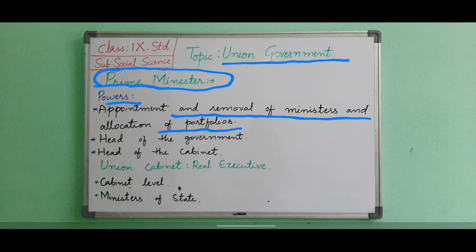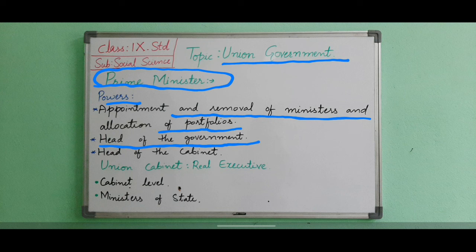Next it is head of the government. The Prime Minister is responsible for all the actions of the government. He coordinates the activities of the various ministers. He takes greater interest in framing policies related to planning, defense and foreign affairs.